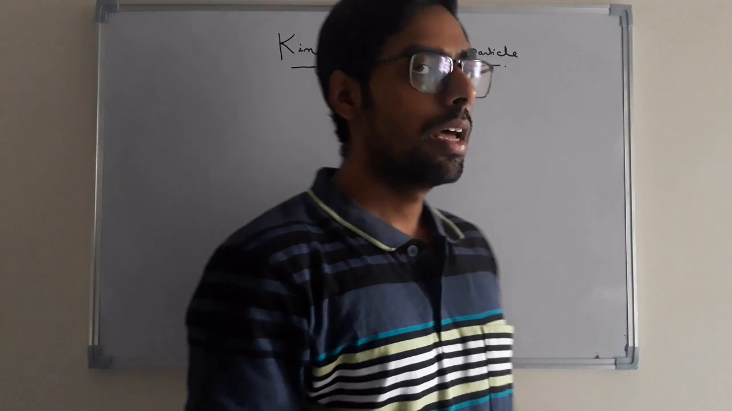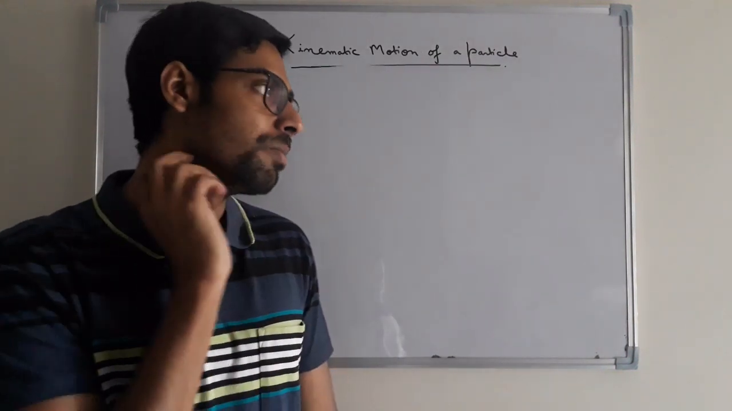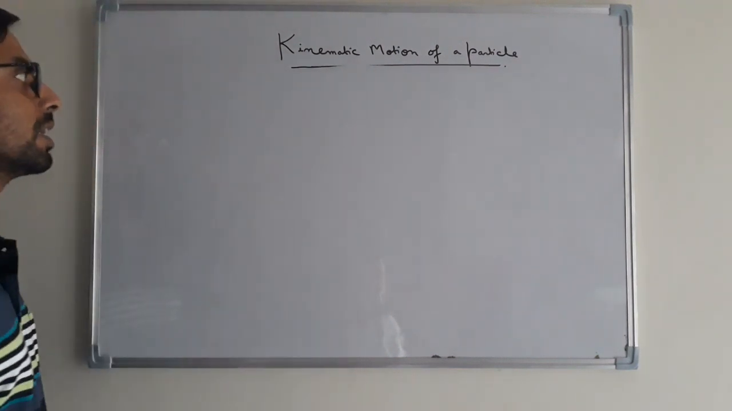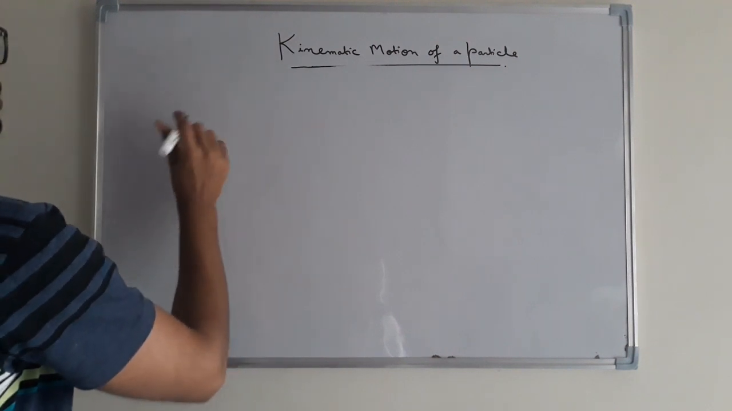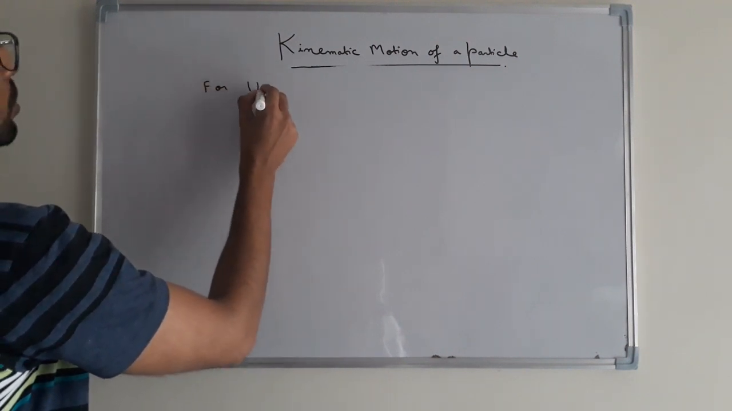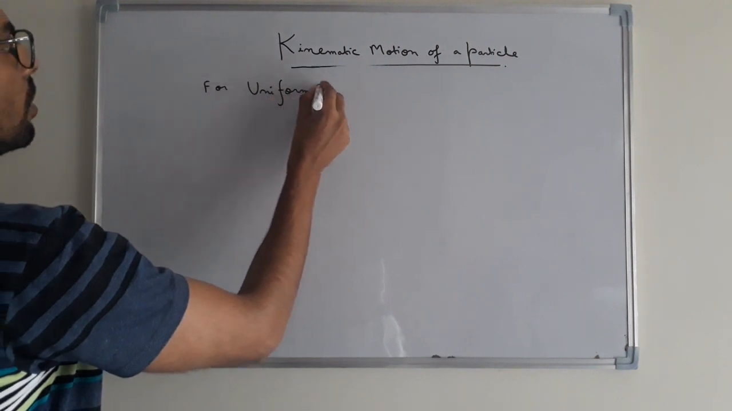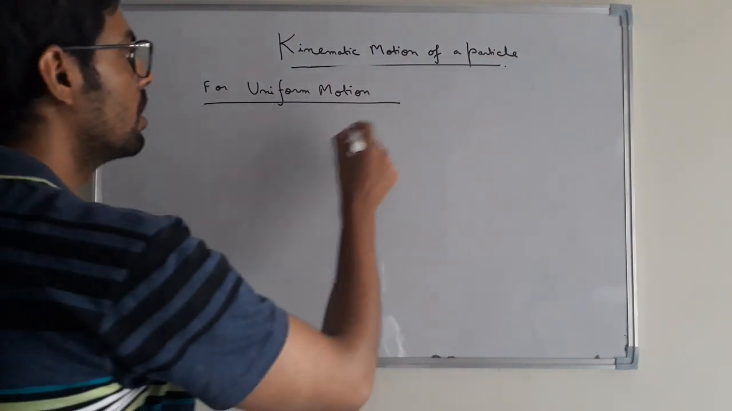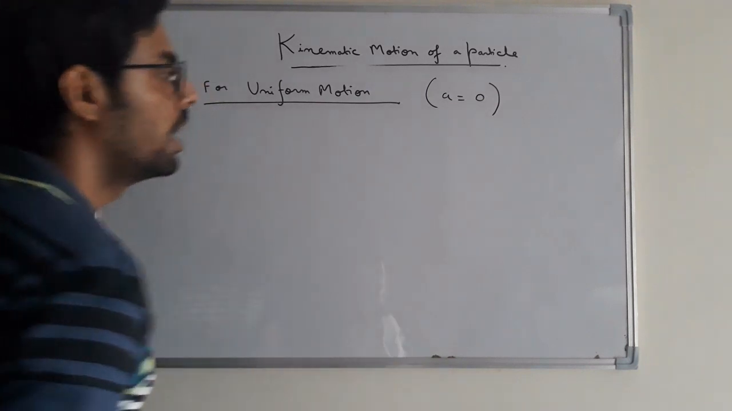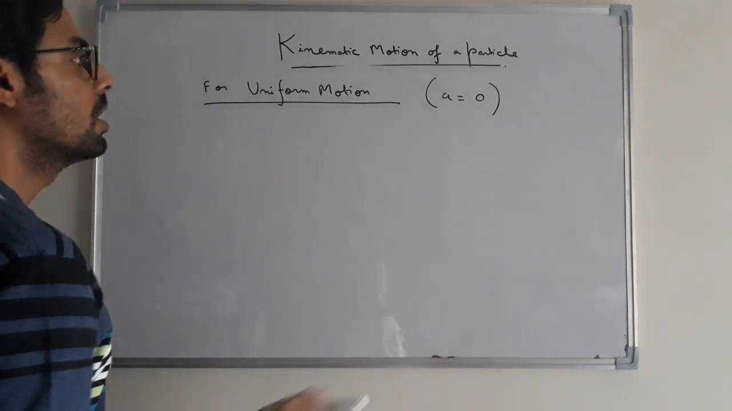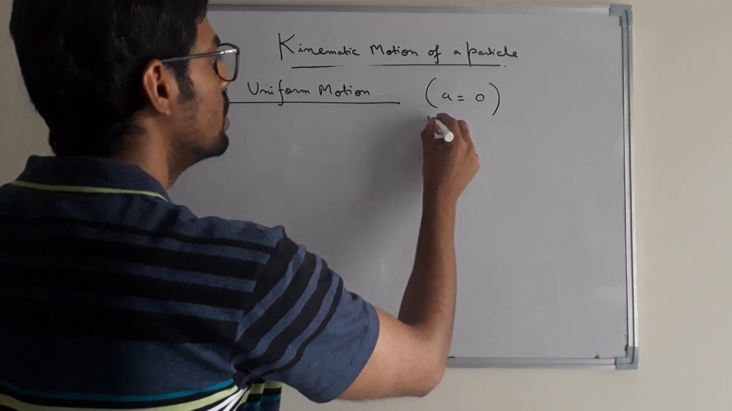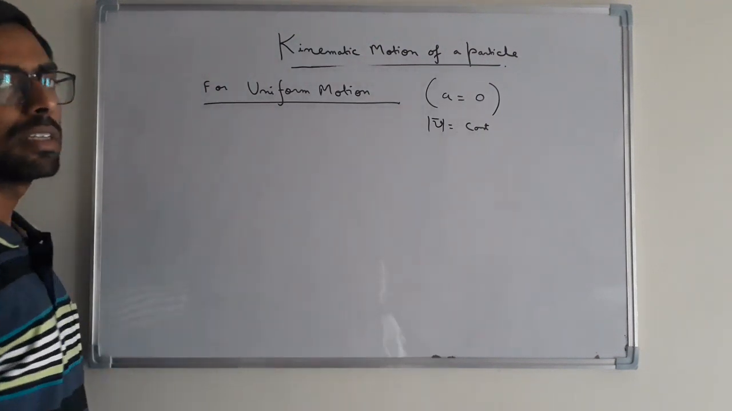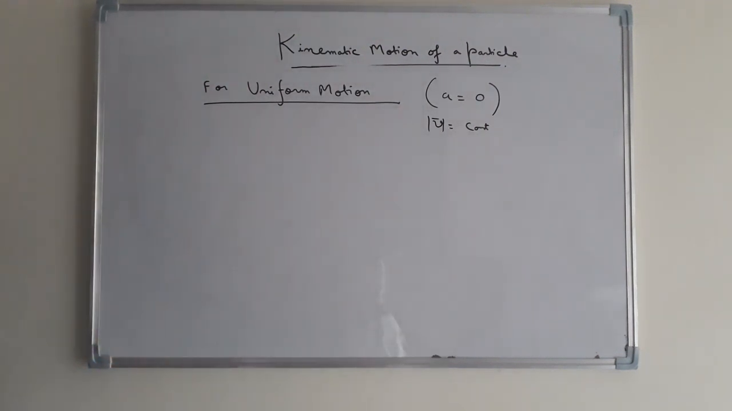Now we will discuss some basic kinematic equations of motion of the moving particle. We know the kinematic equations that govern the motion of a moving particle. We have two cases, first uniform motion. What is meant by uniform motion? Uniform motion means the acceleration is 0 and the particle is moving with a constant velocity v, and mod of v equals constant. The particle is moving with a constant velocity v with zero acceleration. This type of motion is called the uniform motion of a particle.